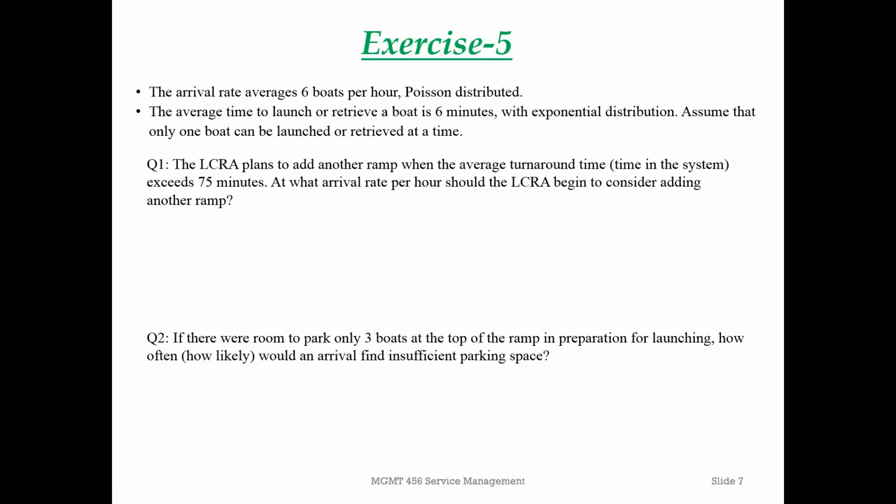Now let's look at exercise question 5. Let's read the background information. The arrival rate averaged 6 boats per hour, Poisson distributed. So of course, 6 boats per hour. It looks like this is the arrival rate, 6 boats per hour.